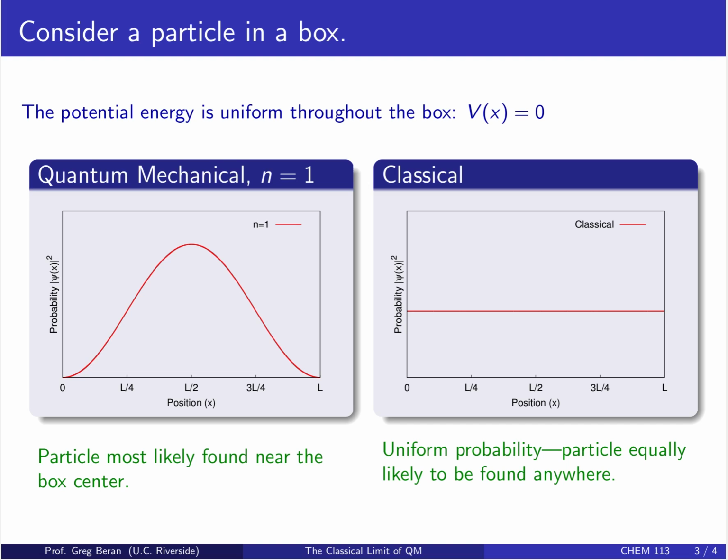However, on the left we show the probability distribution for a quantum mechanical particle in the n equals 1 state for the particle in the box. And you can see that this probability distribution is non-uniform. It shows an increased preference, an 82% chance in this case, of finding the particle in the middle half of the box rather than either the left quadrant or the right quadrant, compared to a 50% chance of it being in the middle of the box in the classical case.